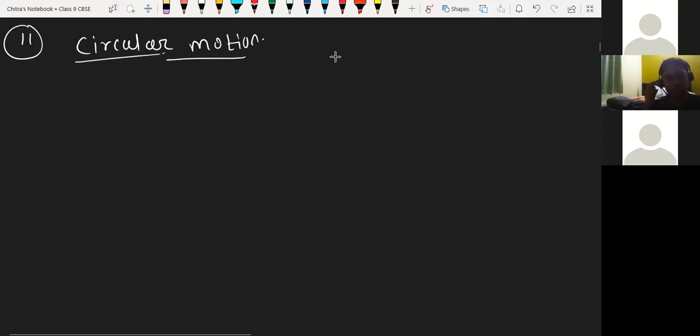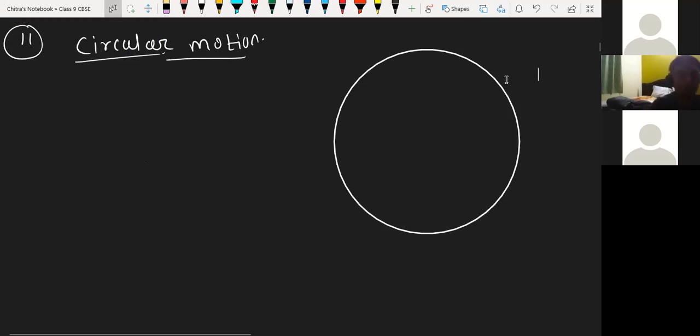Motion in a circular path. Yes, same thing. Suppose this is the circular path.